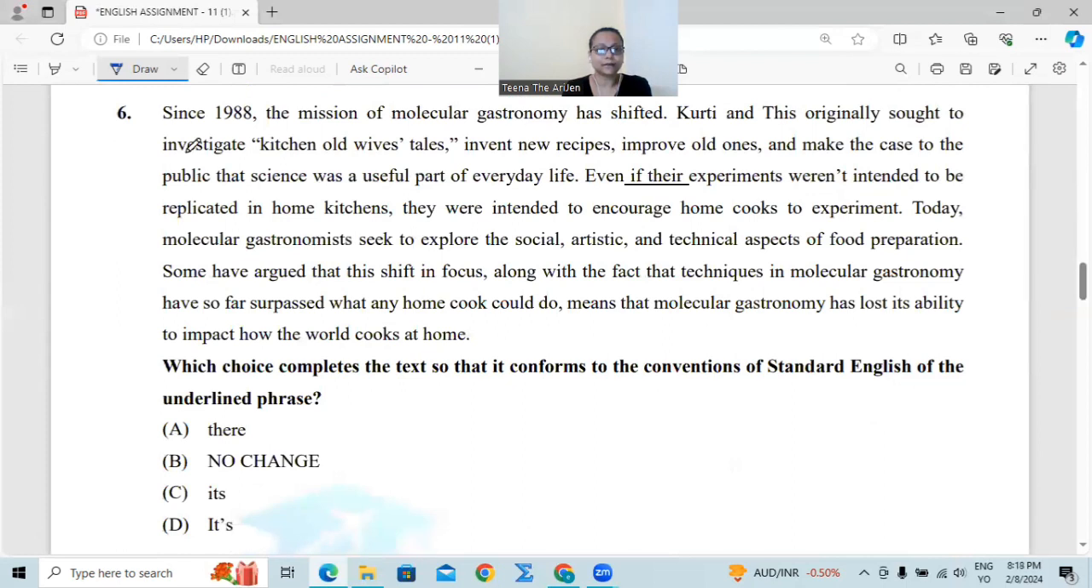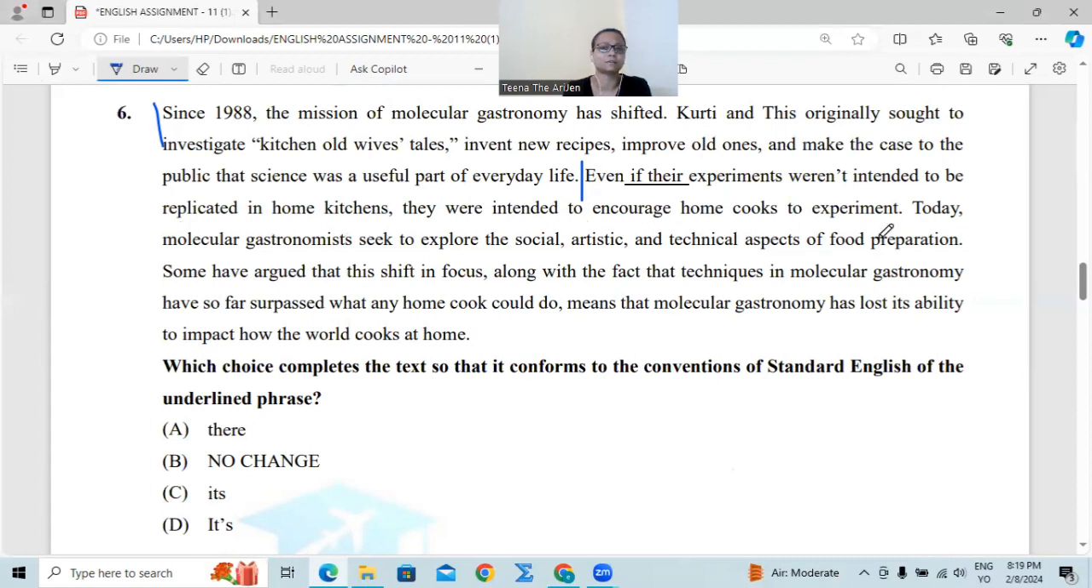Since 1988, the mission of molecular gastronomy has shifted. Kurti and others originally sought to investigate kitchen worldwide tells, invent new recipes, improve old ones, and make the case to the public that science was a successful part of everyday life. So they have put up something on science and on molecular gastronomy, on kitchen worldwide tells to improve the style of science.